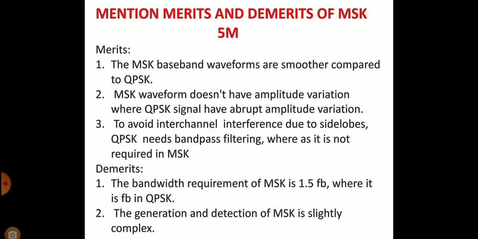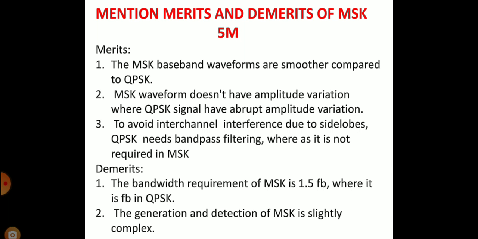Mention merits and demerits of MSK. Merits: the MSK baseband waveforms are smoother compared to QPSK. MSK waveform does not have amplitude variation, whereas QPSK signal has abrupt amplitude variation.